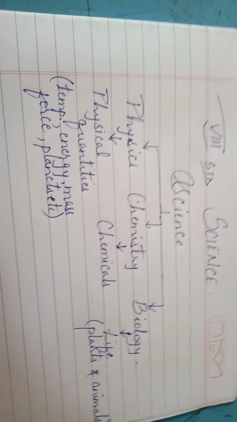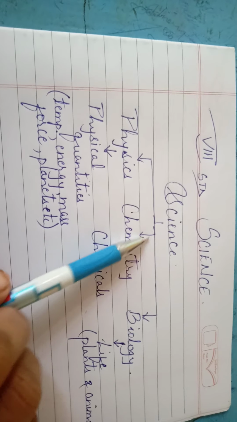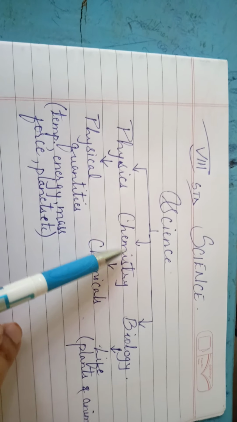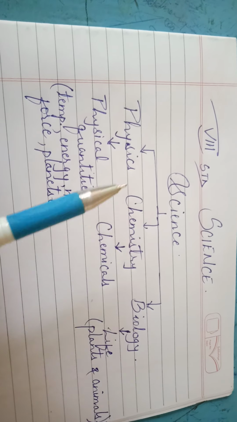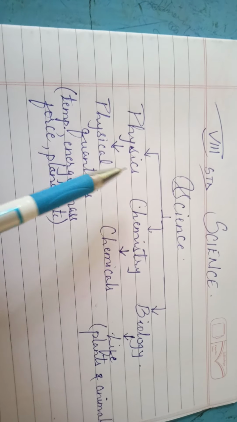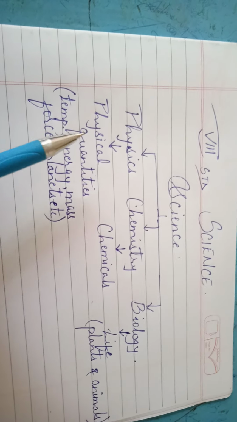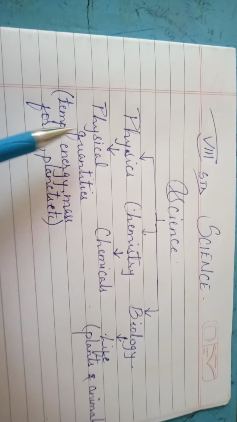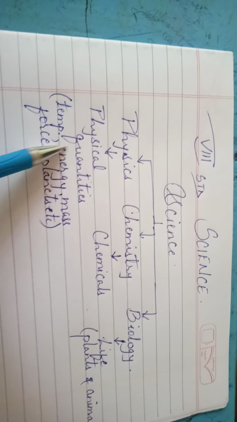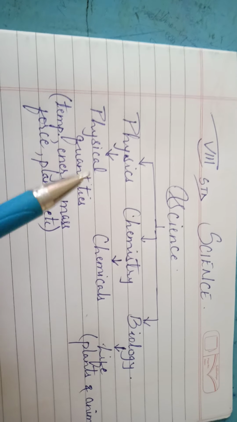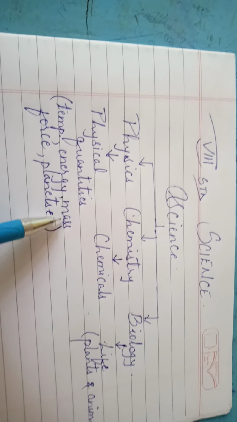So here it is, students. Science has been classified into three main branches: physics, chemistry, biology. What is physics here? Physics deals with physical quantities. You might know that in science we mostly come across temperature, energy like solar energy, heat energy, light energy, different masses.